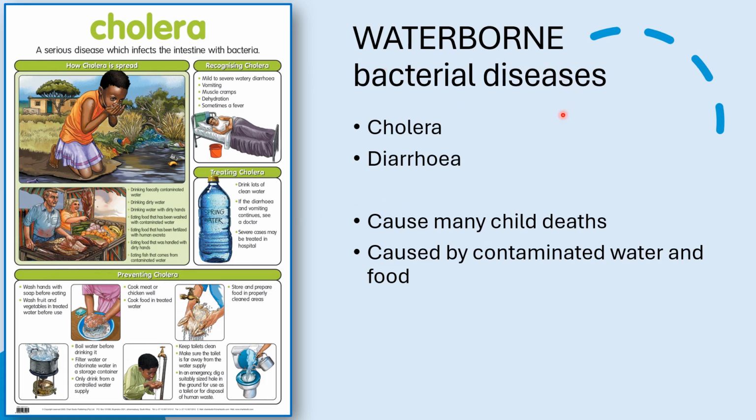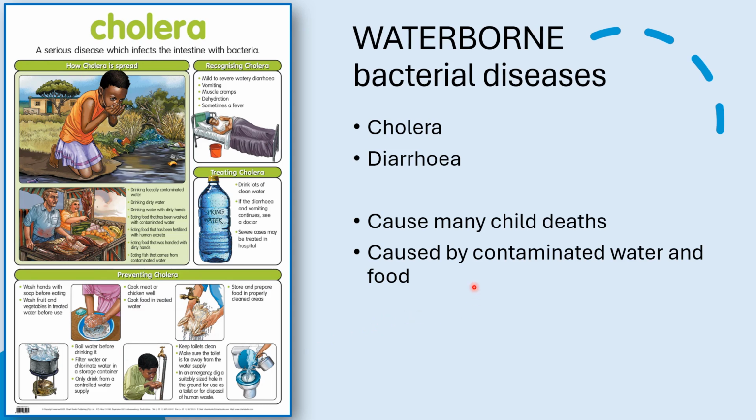Now we also get waterborne bacterial diseases like cholera and diarrhea. And these illnesses cause many deaths as well as many child deaths. And those 2 illnesses, these waterborne bacterial diseases, are caused by contaminated water and food. So we cannot drink dirty water, and we cannot eat food that is contaminated with this bacteria.